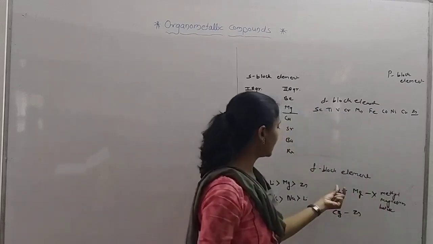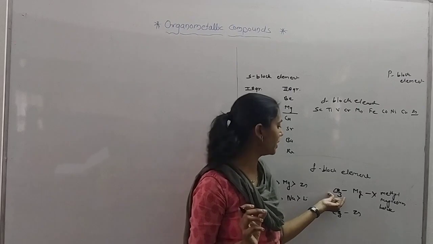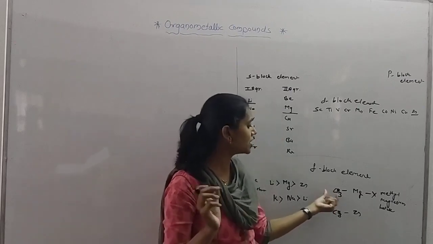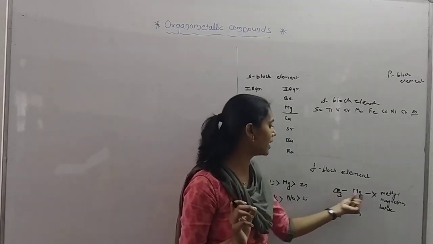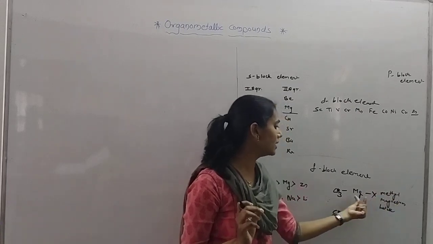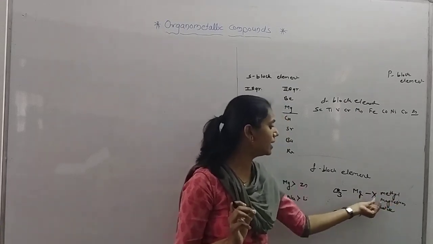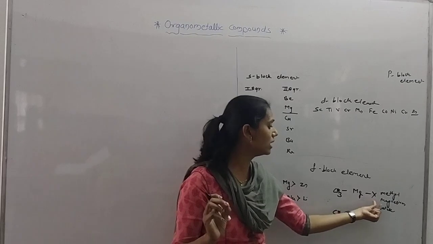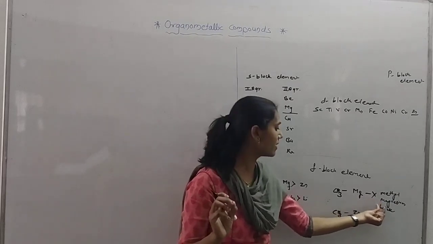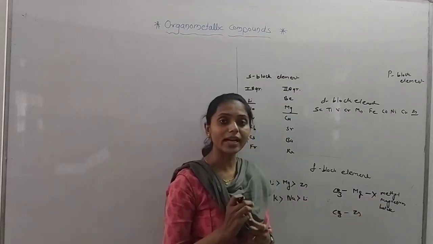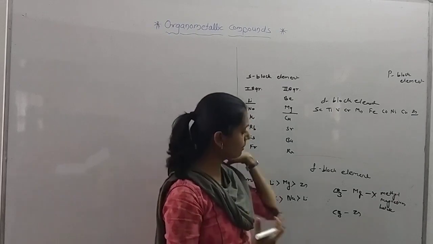That means I have taken an alkyl group here, and which alkyl group? It's a methyl group, so I have written the name like this: methyl. This is magnesium, and what does this X mean? It's a halogen, so I have written halide. We can take a particular example also.